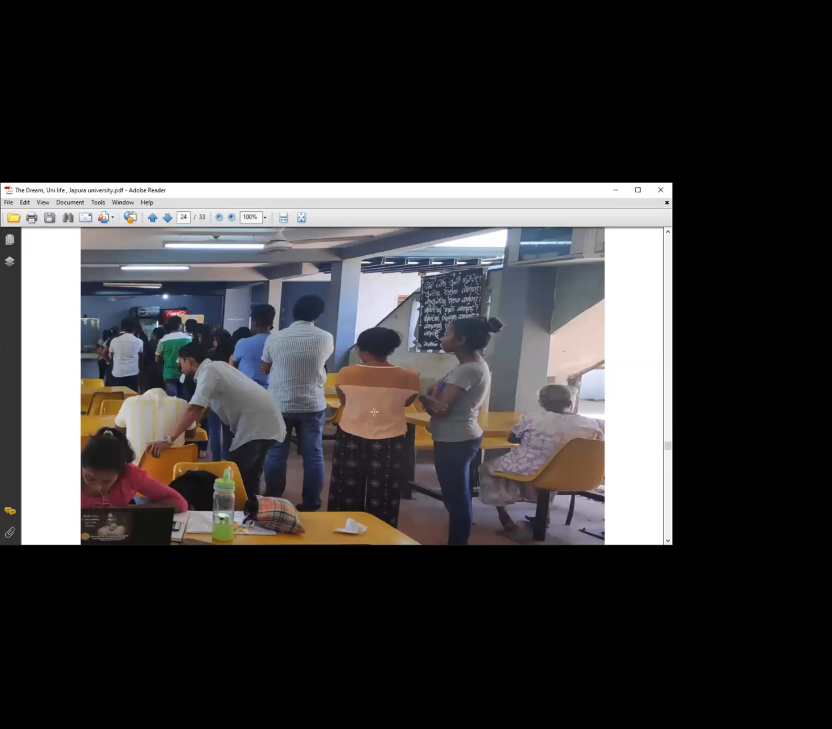There's a queue. So you have to wait until the food is delivered. It's not KFC or McDonald's. This is the University of Sri Jayewardenepura. It's just the canteen.